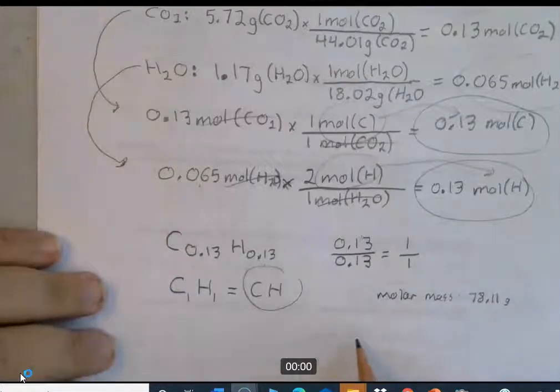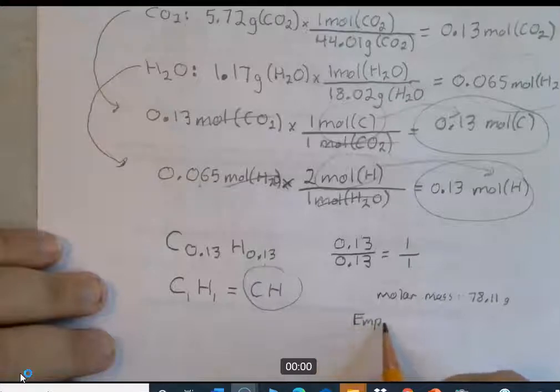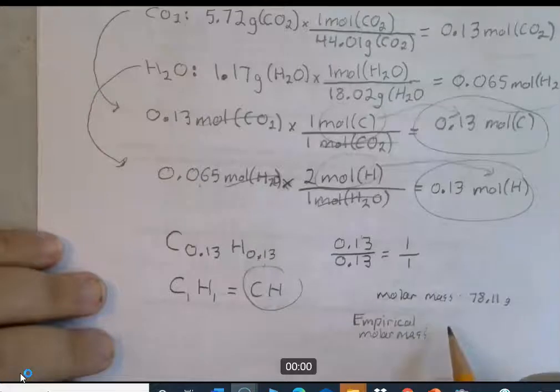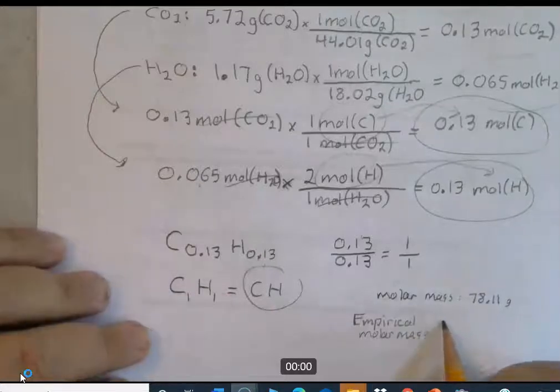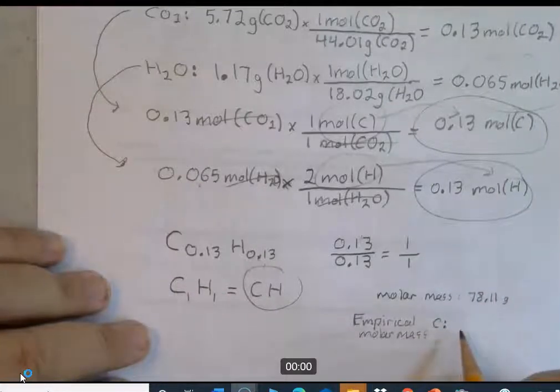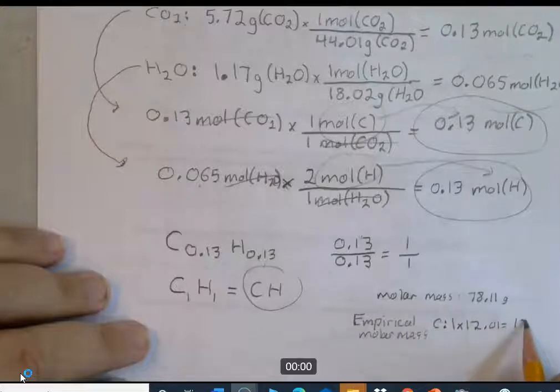The empirical molar mass is going to be, you got 1 carbon, so let's just go ahead and calculate it: 1 times 12.01, which you get off the periodic table, equals 12.01.